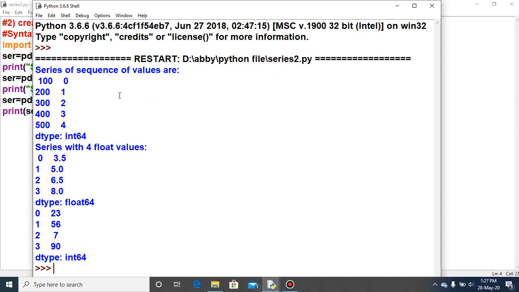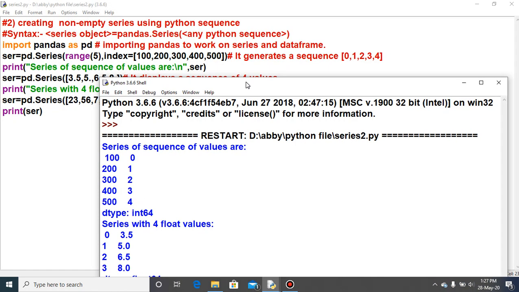Yes, look here: 0, 1, 2, 3, 4 and 100, 200, 300, 400, 500. So in this way you can modify the rest of the things. In these three outputs the index is 0, 1, 2, 3, 4 by default, but here I have explicitly provided the index, so it is coming like that.